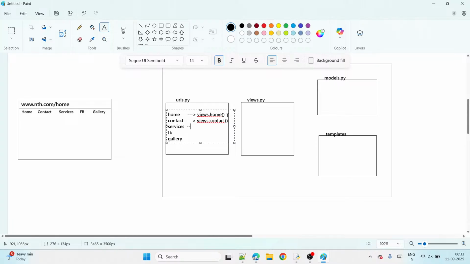Next, service. Go to the views file and execute services. Next, if feedback is coming, then go to the views file and execute the feedback view. And the last one, if gallery is coming, go to the views.py file again and execute gallery.